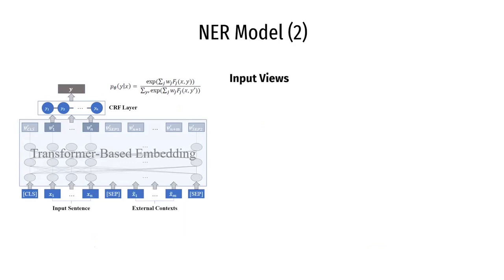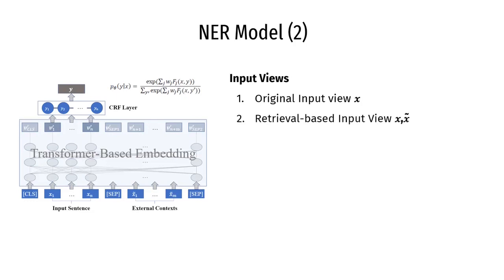Hence, the NER model can accept 2 input views to cater to different scenarios. The original input view simply refers to an input sentence, while the retrieval-based input view refers to the input sentence and its external context. Luke was also used as the transformer-based embeddings model to obtain the token representations of the input.